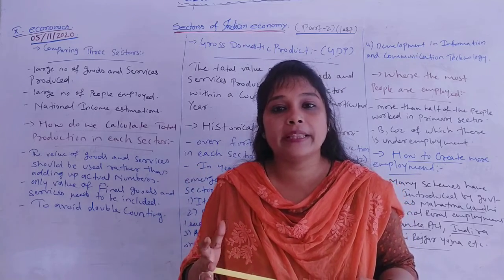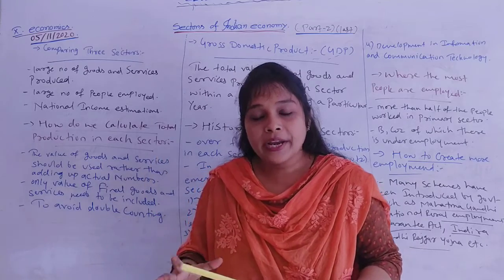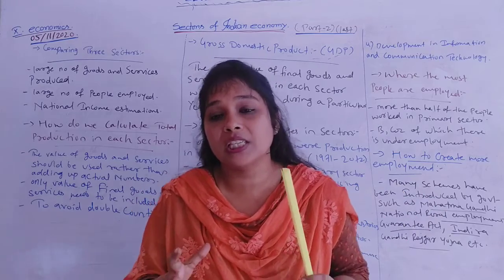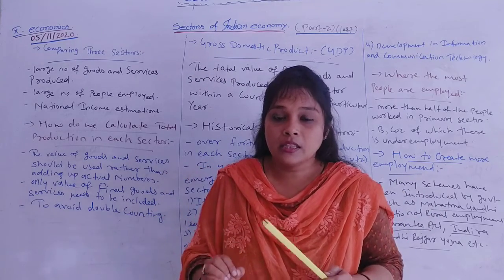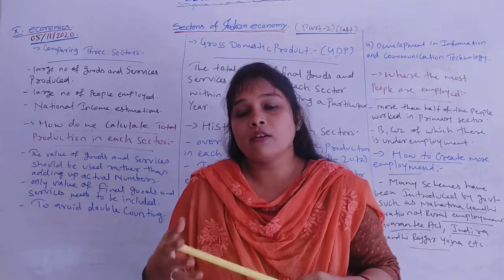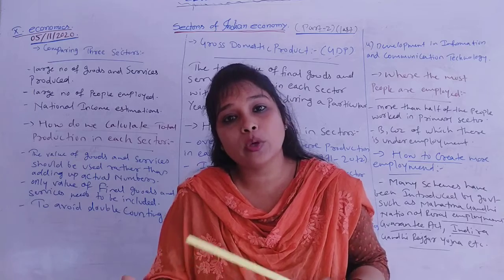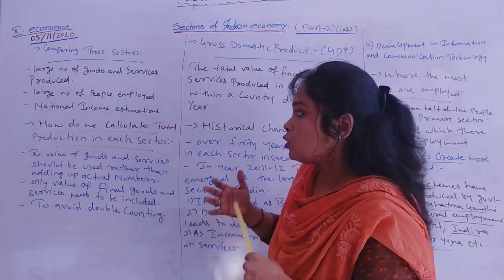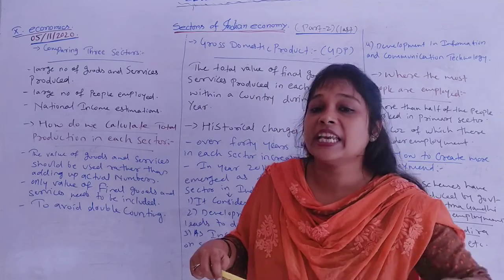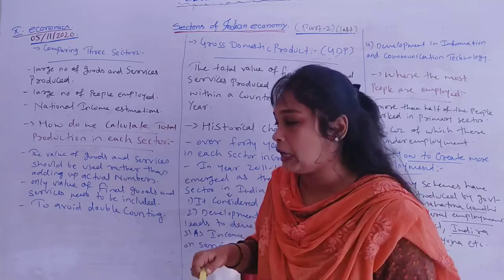First we need to calculate how much production there was in each sector in a year. Now it is difficult to calculate the total production of goods and services in each sector. That is why our economists have come up with a very easy way to calculate national income. Over here we will see how we calculate total production in each sector, so that further we can use it in the estimation of national income.